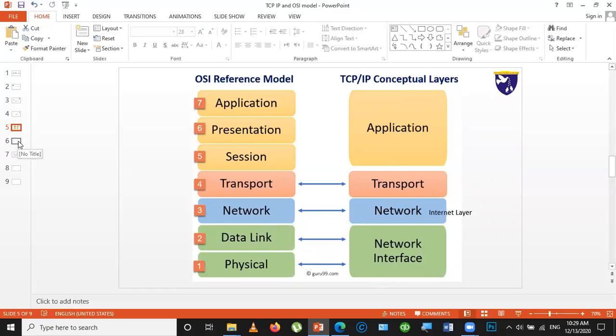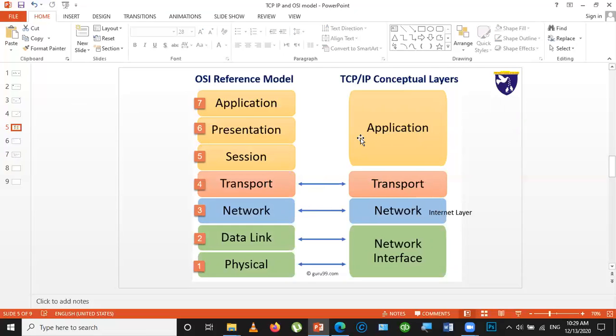Both are based on layers, both support some protocols and applications. Both have the application layer, the transport layer, and the network layer. These are the common similarities between these two stacks.